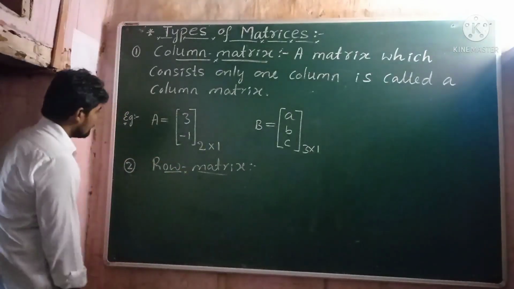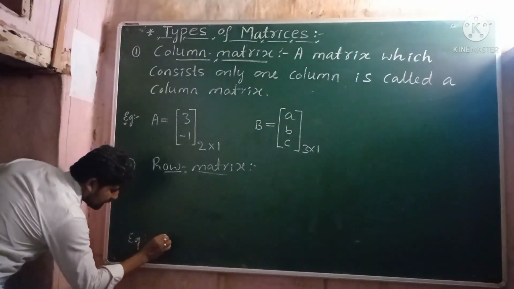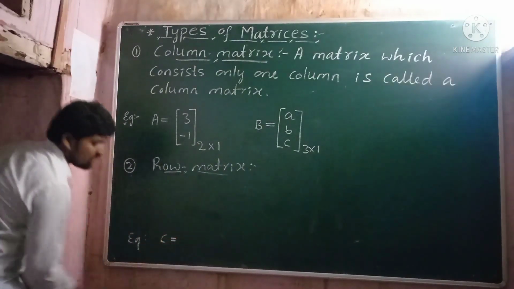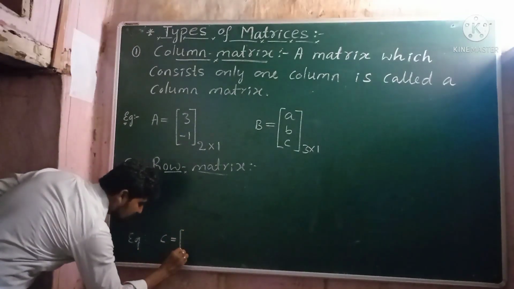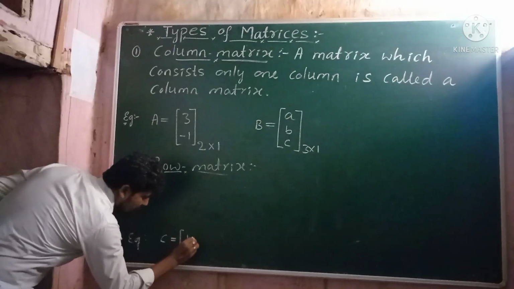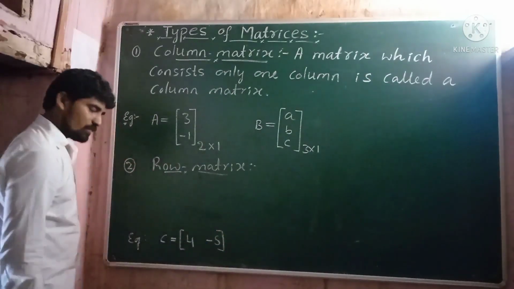For example, let C be one of the matrices which consists of only one row, and the elements of the matrix C are 4, -5. This is one of the matrices. Why?